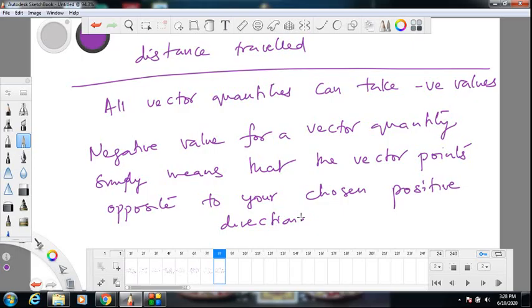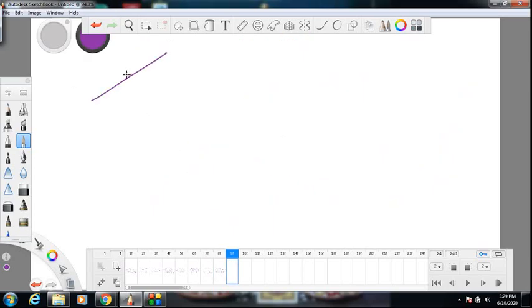Current has direction, but it is not a vector quantity, it is a scalar quantity because it doesn't add as per the rules of vectors. Current is a scalar quantity, it can take negative value. If you say minus 3 amperes is flowing in a wire, nothing wrong. Minus 3 amperes flowing in a certain direction is the same as 3 amperes flowing in the opposite direction. Okay, but the currents do not add as per vector rules.